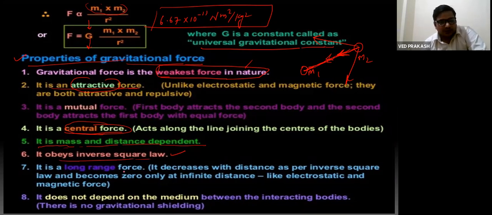It's a long range force. That means this force acts between two planets, between a star and a planet. So it's a very long range force. But nuclear force, as we all know, acts only inside the nucleus, right? But gravitational force acts between a star and a planet, between two planets. So it's really a long range force.